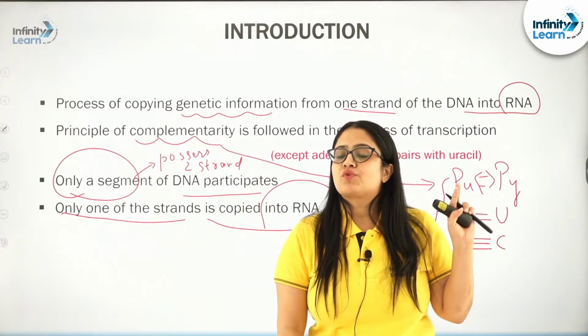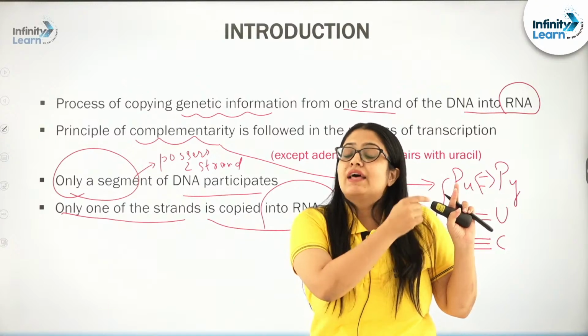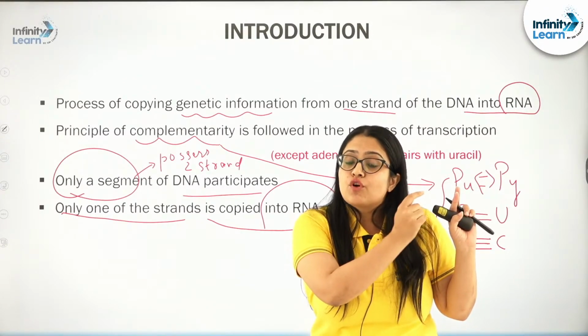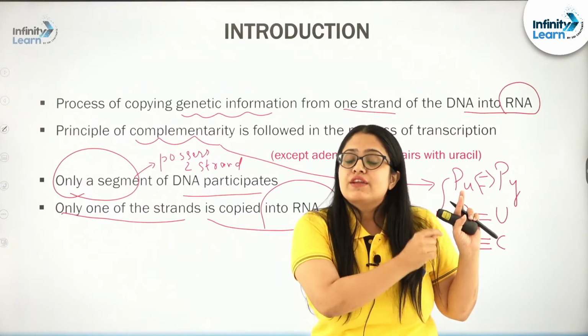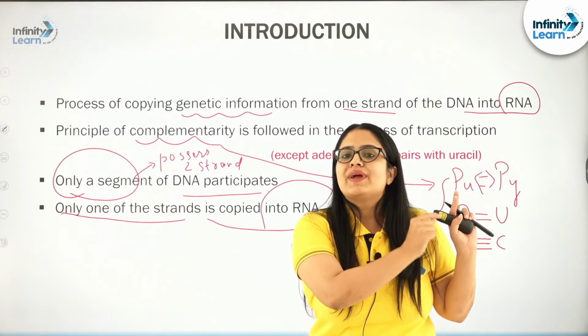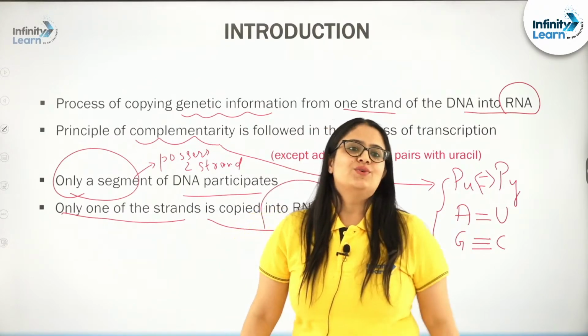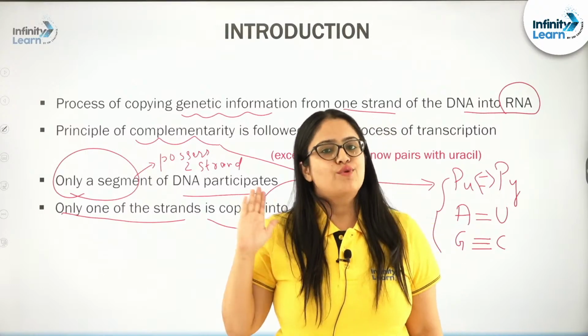In the transcription process, only a segment of DNA will participate, and that segment possesses two strands. From this segment also, only one strand, the genetic information present on one strand of this segment, will be copied into an RNA molecule. I hope all these points are crystal clear to all of you.